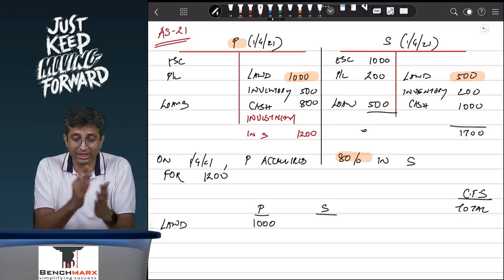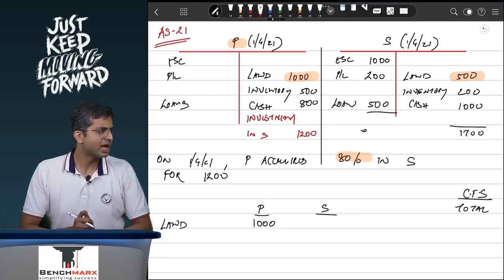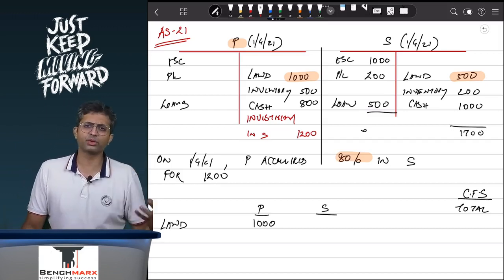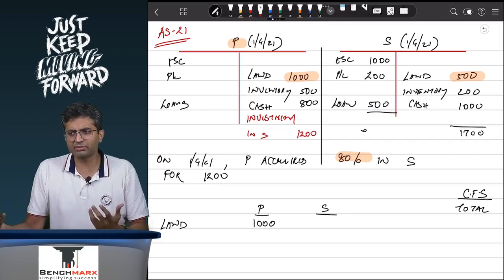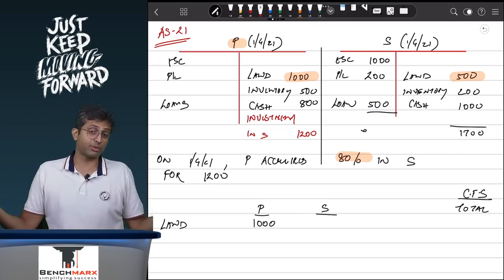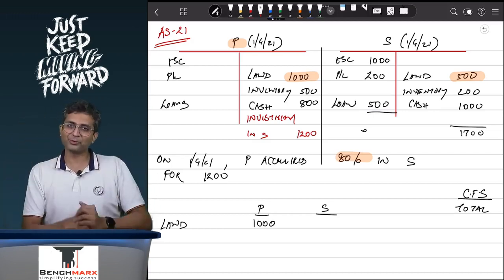What is an accounting standard? We need standardization. As I can see, some of you have said that we should take 100%, some of you have said we should take 80%, and hence there is some inconsistency. Some would say that since I have an 80% stake, I should acquire 80% of the assets. Some would say, well, I should acquire 100%. Why? Have we studied this before?